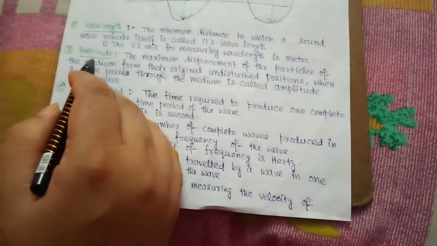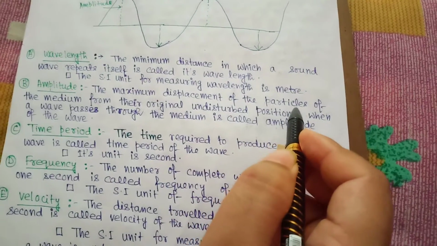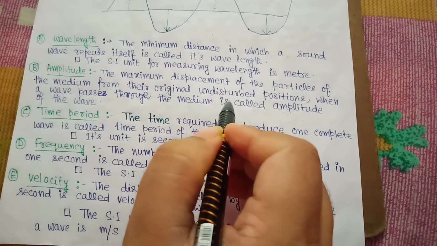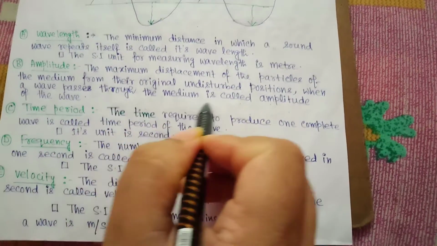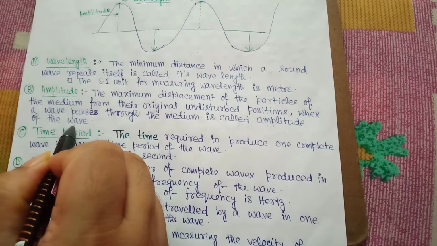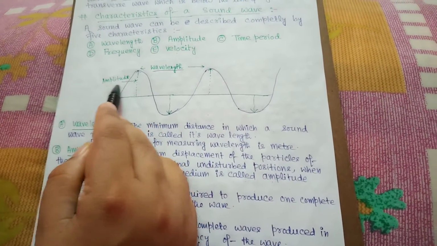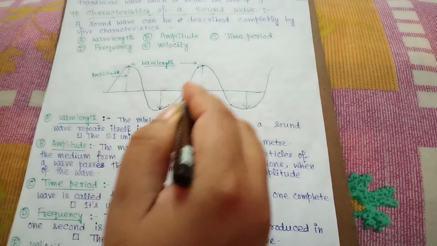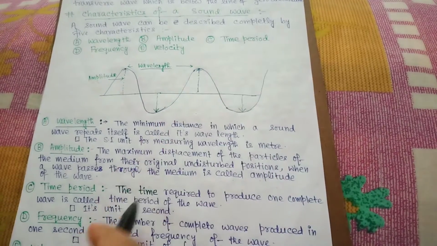Second term, amplitude. The maximum displacement of the particles of the medium from their original undisturbed positions when a wave passes through the medium is called the amplitude of the wave. Here in this pictorial representation, the maximum peak value is this. This is known as amplitude. Similarly, this is amplitude, and this is also amplitude of the sound wave.